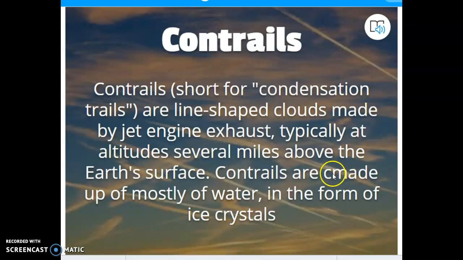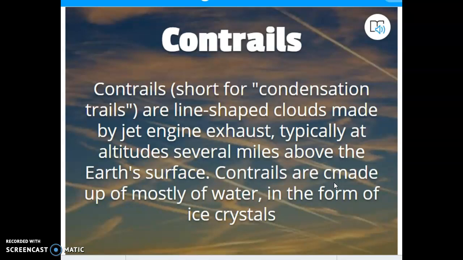A condensation trail is a trail of clouds made by the exhaust from a jet engine. I don't know what this C is there for. We laughed at that in class. I would go back and change that, but if I edit even one letter in Nearpod, all your codes would cease to exist. So I will fix that later if I remember next time I pull these back up. If not, it's not the end of the world to have an extra C in there.